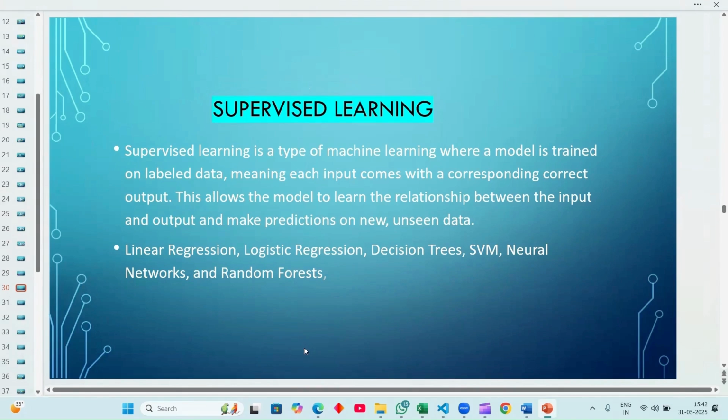In supervised learning, we all know the concept, which mostly deals with labeled data, and it trains the models on the relationship between the independent and dependent variables, both the inputs and outputs, and it makes predictions and produces outputs by doing some function operations and algorithms. Mostly we use linear regression, logistic regression, decision tree, SVM, support vector machine, neural networks, and random forest.